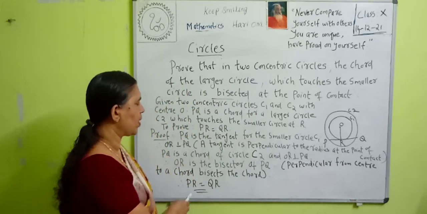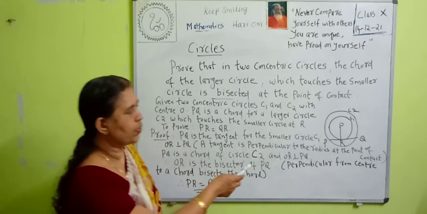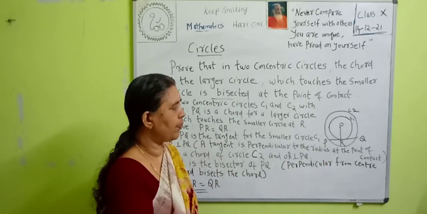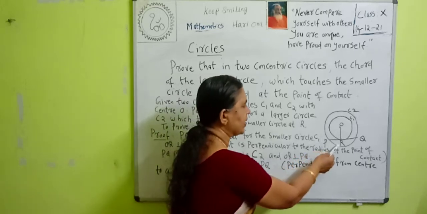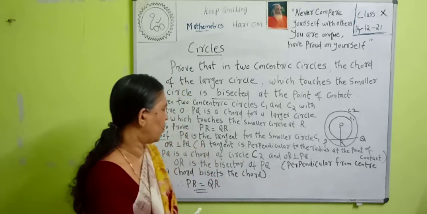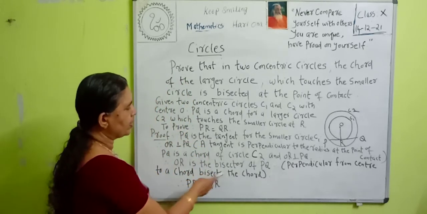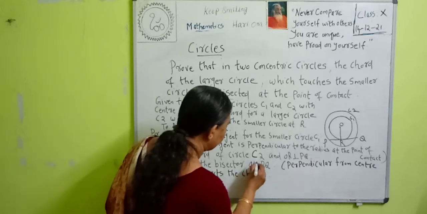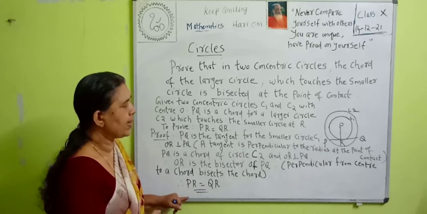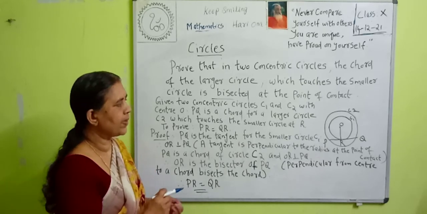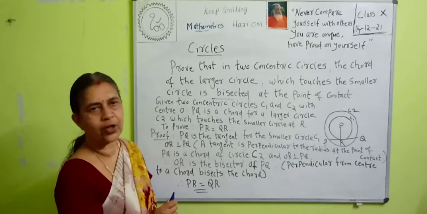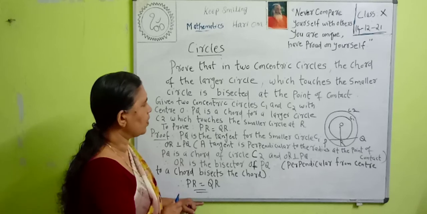Therefore, what can we say? OR is the bisector of PQ, which means this OR bisects this chord. Then PR is equal to RQ. What is the reason? The perpendicular from the center to a chord bisects the chord. If OR is the bisector of PQ, then PR is equal to RQ. Therefore, PR is equal to QR.